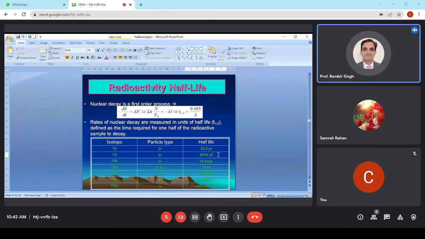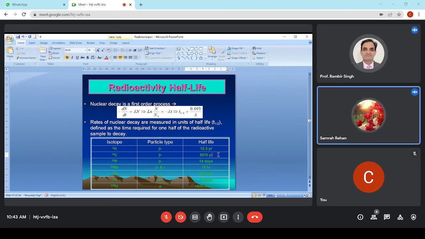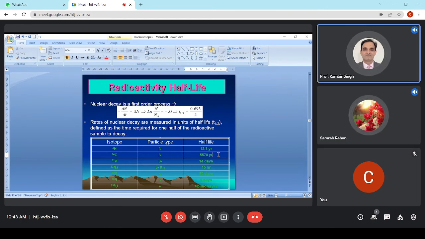Even today archaeologists are doing excavation in Haryana, Punjab, Western UP and Rajasthan. Whenever during some construction work they find something being taken out, they always record it and try to find out what it actually is. If we find fossils there, they try to find out the age of those fossils, and that is largely done using carbon dating.